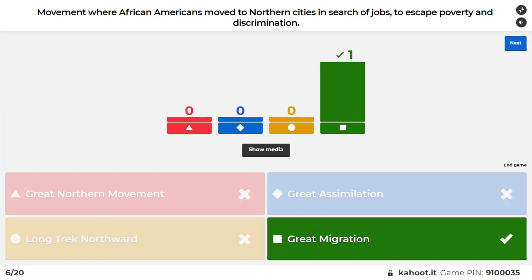There are going to be two of them, so there's going to be another migration later on, and it's going to not only move north, but it's going to see people moving west and north again. Basically, because of slavery, African Americans were in the southeastern part of the United States. That's what we call the South.